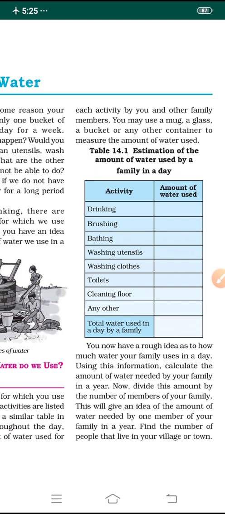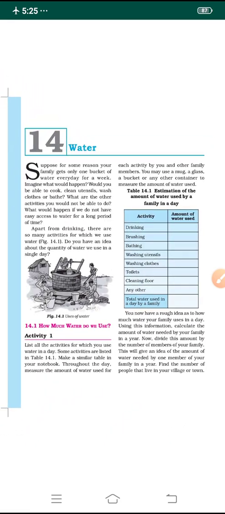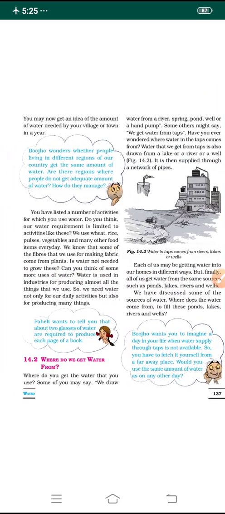Find out the total number of people who live in your village or town. You may now get an idea of the amount of water needed by your whole village in a year. Throughout the year, how much water is needed for all the villagers of your village? Now you have listed a number of activities for which we need water.